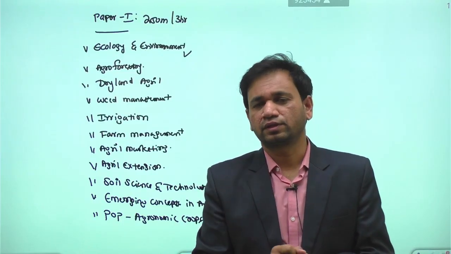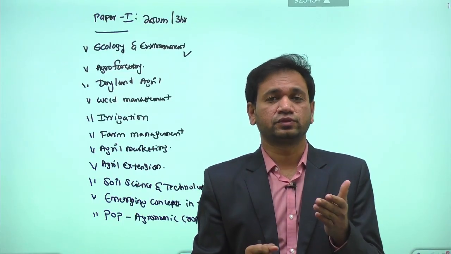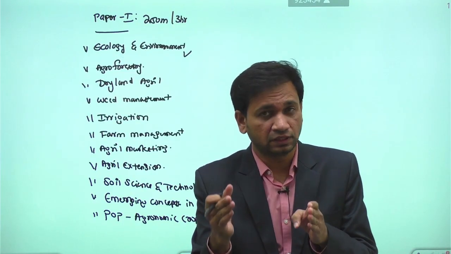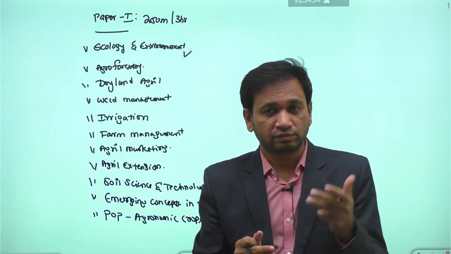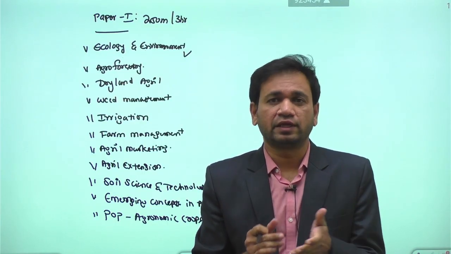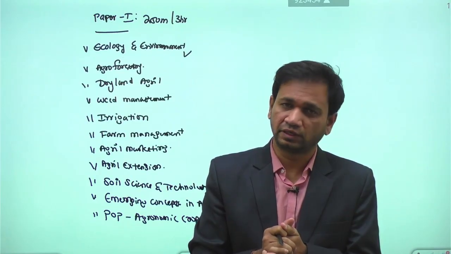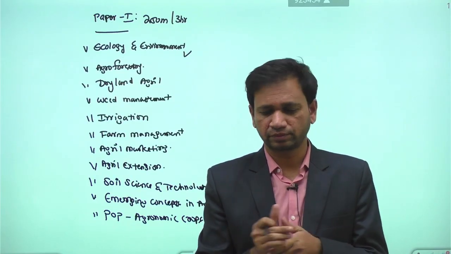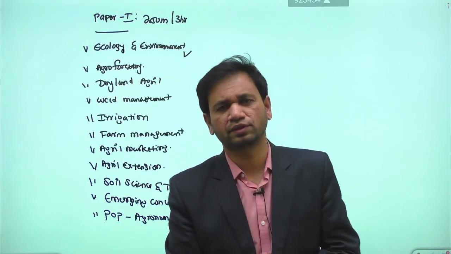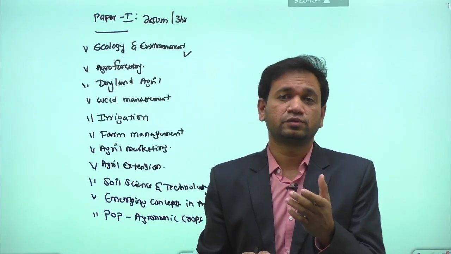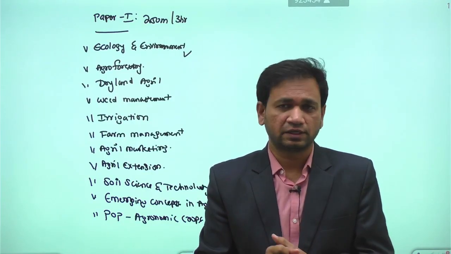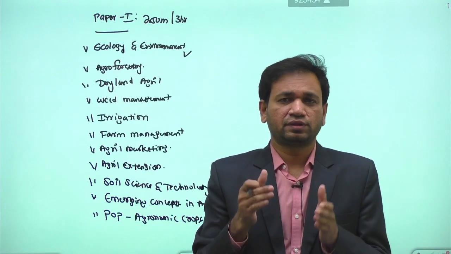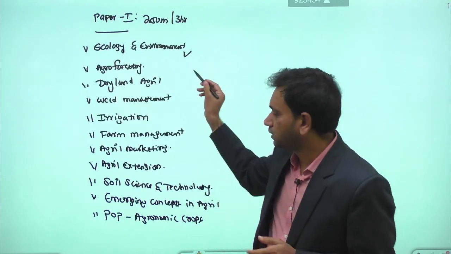Then we have the syllabus called agriculture inputs and their role in the contamination of soil particles. Then carbon sequestration. Then the El Nino mechanism and its impact on Indian agriculture. And apart from that, the role of remote sensing in ecosystem analysis. So these are the basic syllabus topics in ecology and environment.